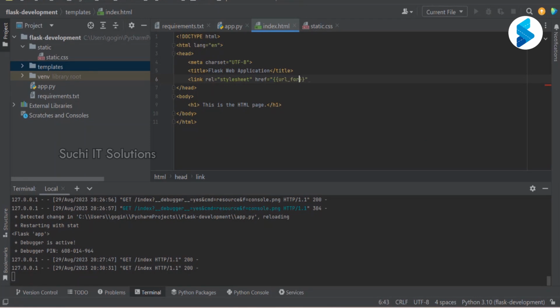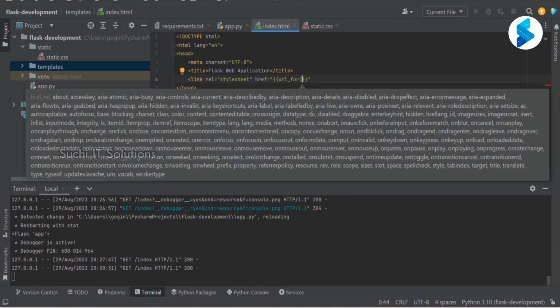url_for static. So url_for, and within that I have to say static. This url_for is basically a Flask specific function which will resolve the static URL.